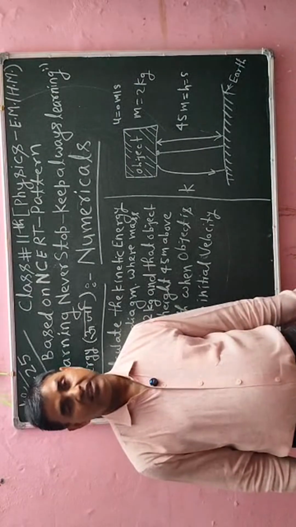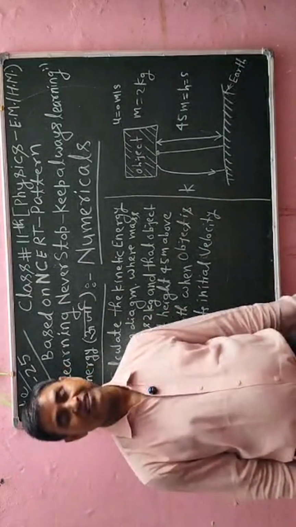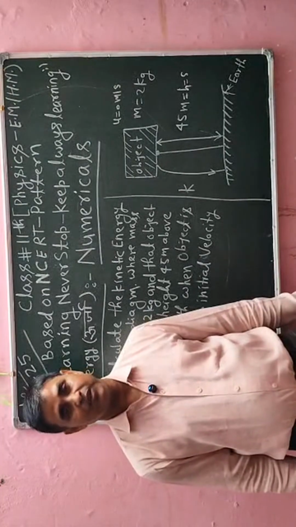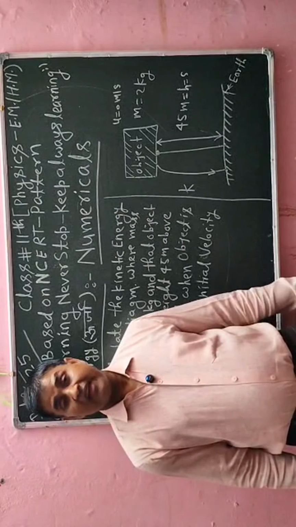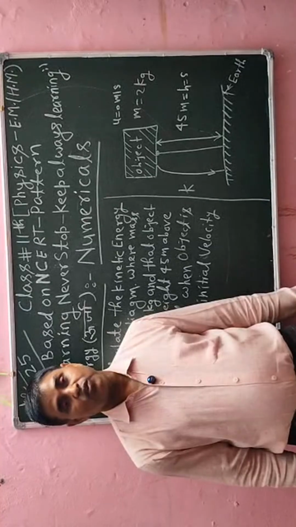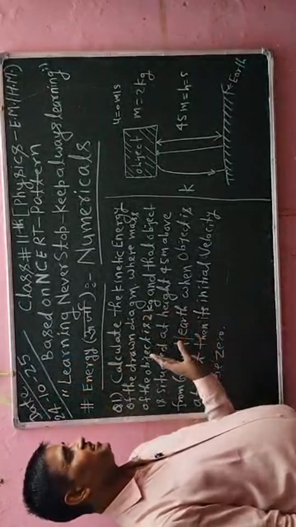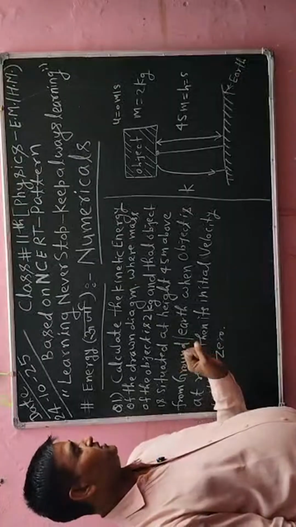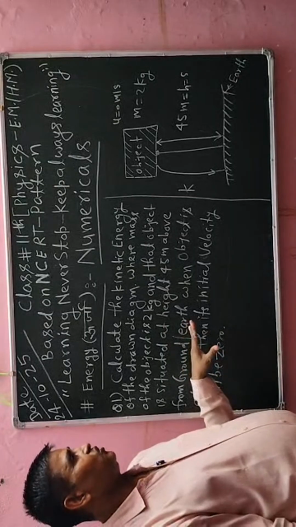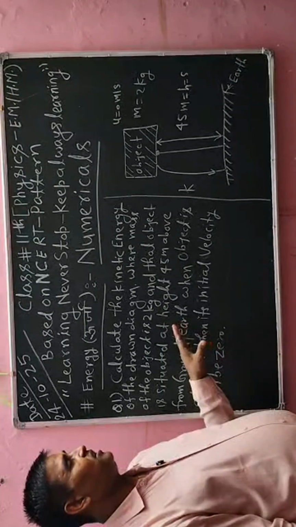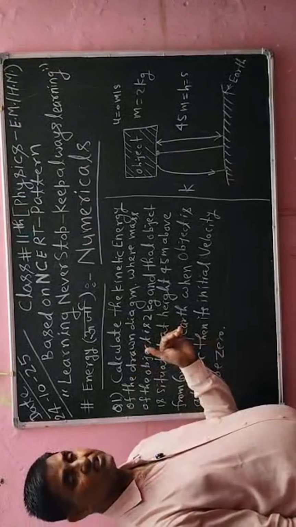Albert Einstein gave one concept: energy cannot be created. Energy is available in the universe, but energy can neither be created nor destroyed. We only have the authority to convert energy from one form to another form. This is the general principle given by Albert Einstein. Energy is already available in the universe, but there is no change in the total energy. We only have to convert energy from one state to another state. This is the authority.